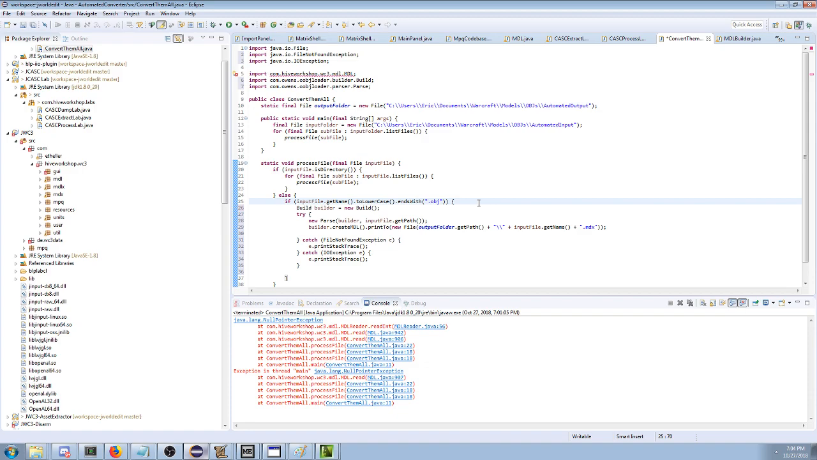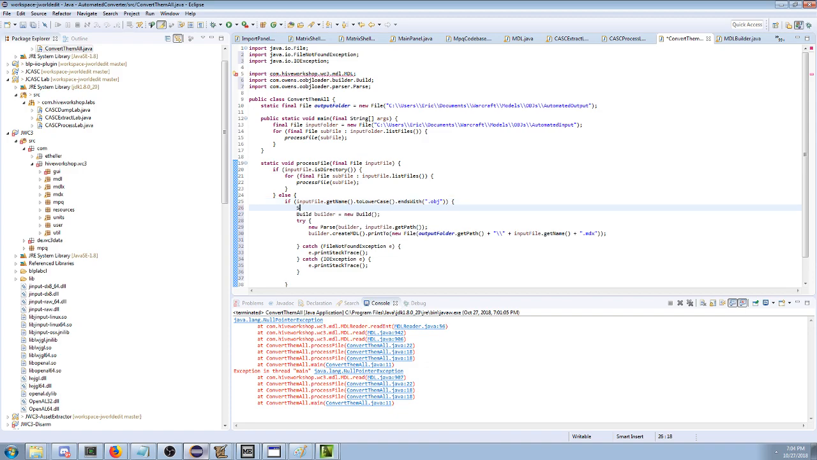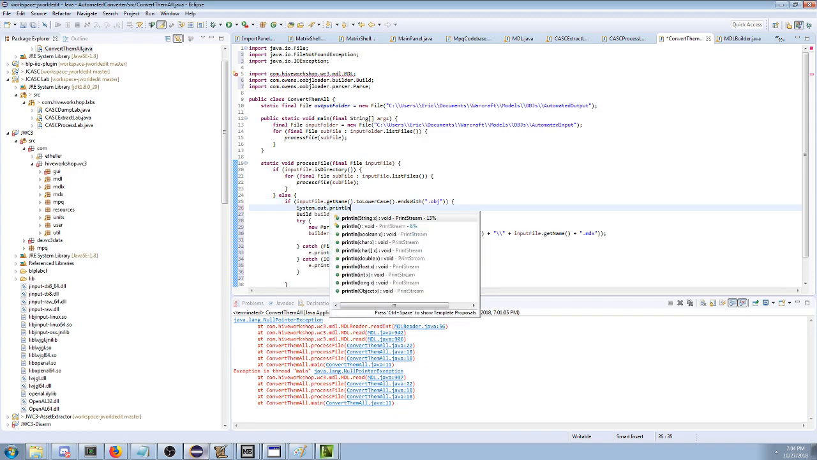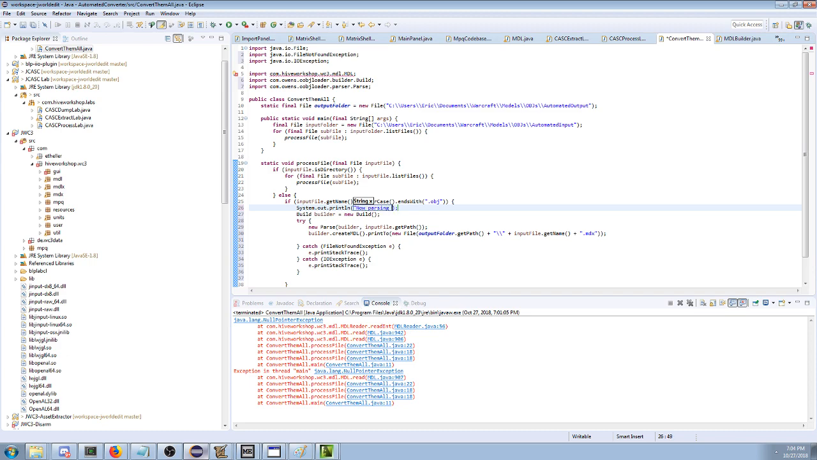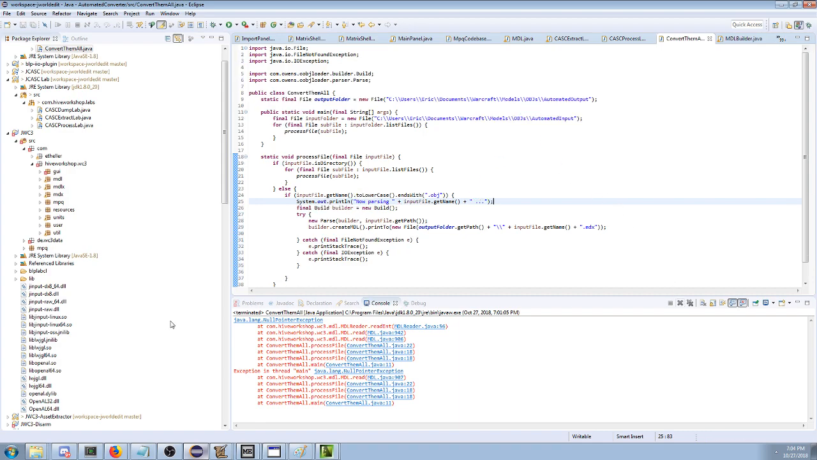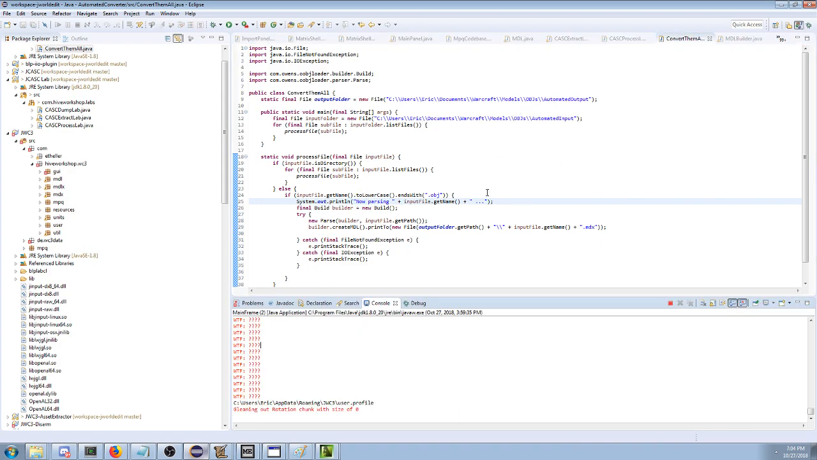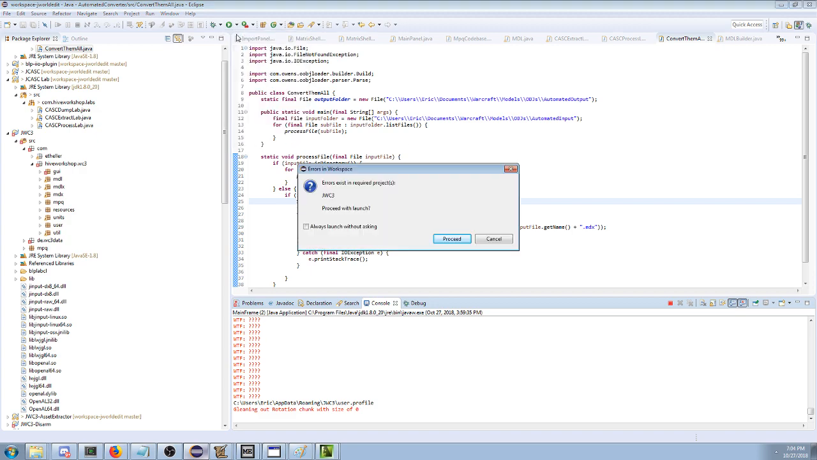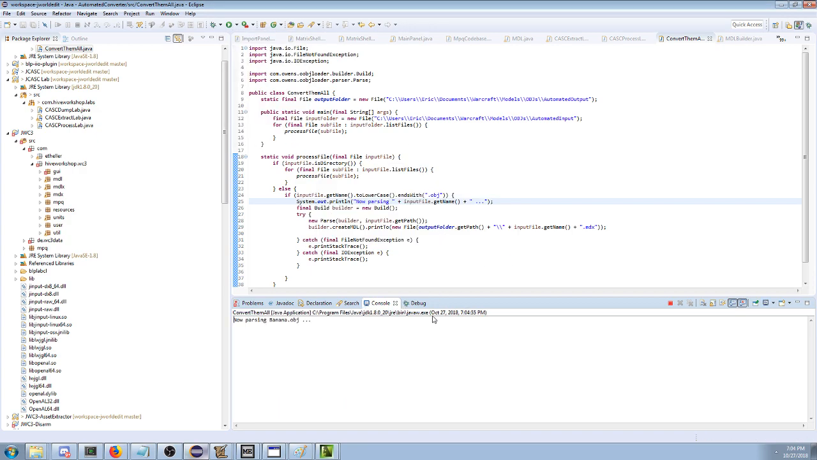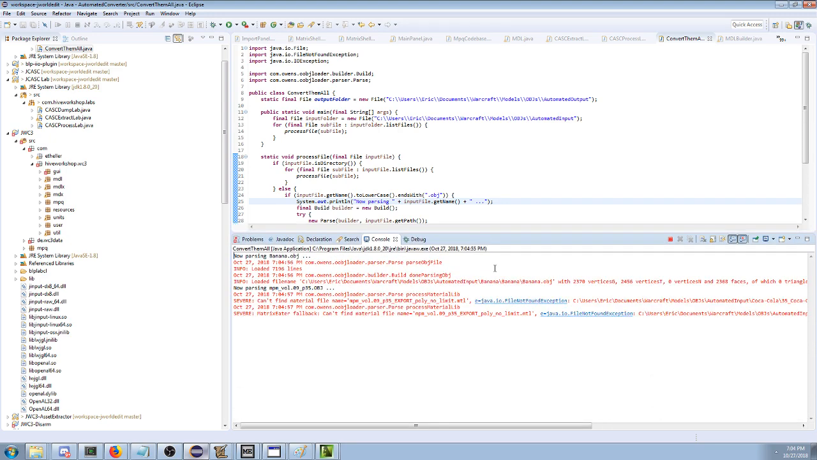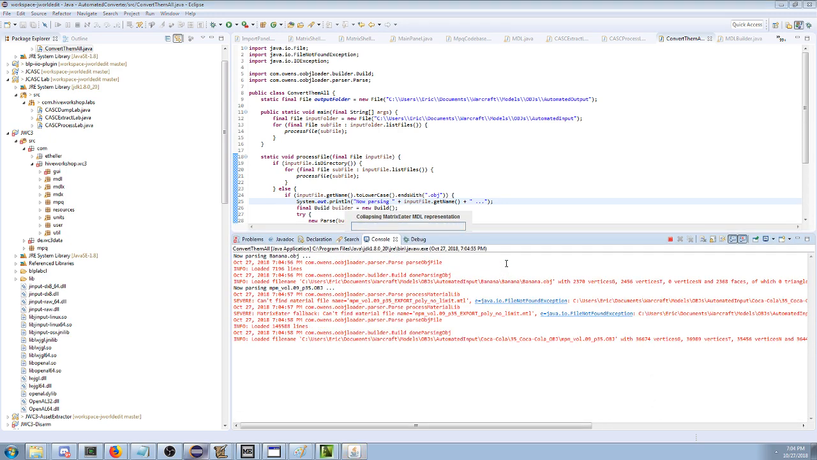Something else I think we should do is we should probably print again now parsing plus input file get name, so that we know what's happening, because I suspect something's going to crash, and we'll want to know which model it crashed on. So we're going to run convert them all. Now parsing banana. Loaded. Now parsing this thing. Oh, converting collapsing matrix heater MDL representation.